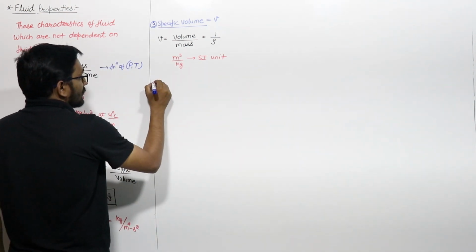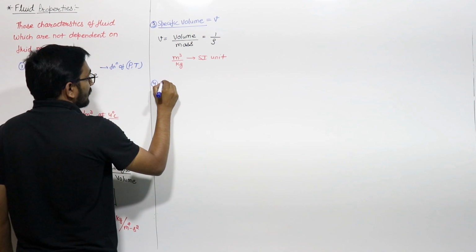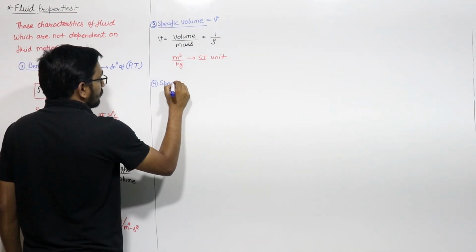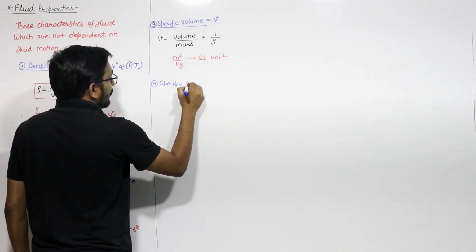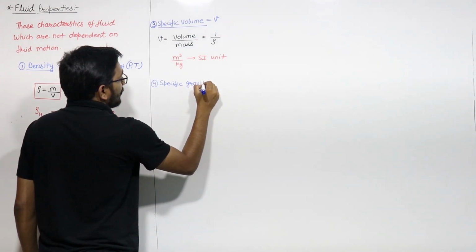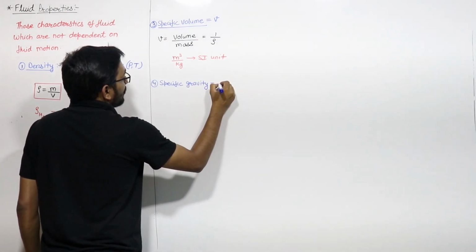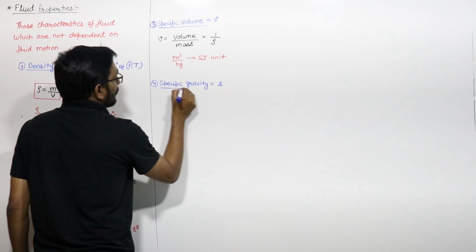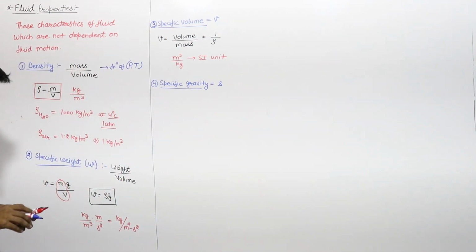The fourth one is the specific gravity, and we can represent specific gravity with the letter small s.